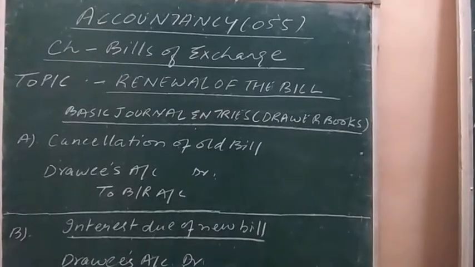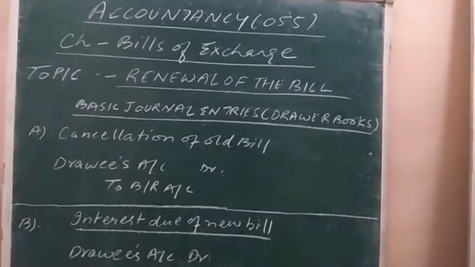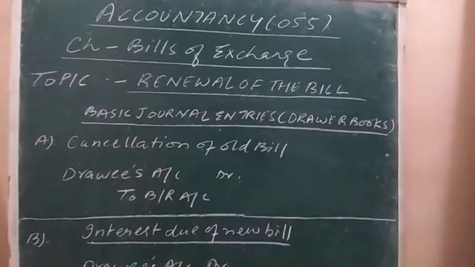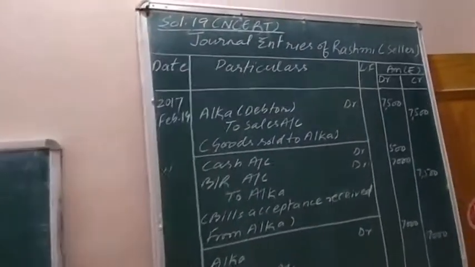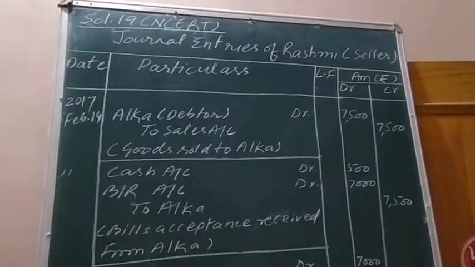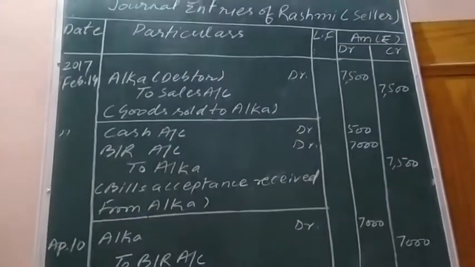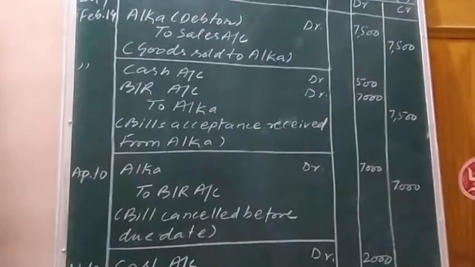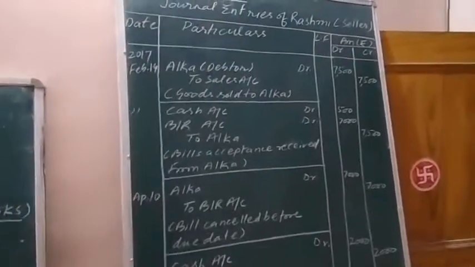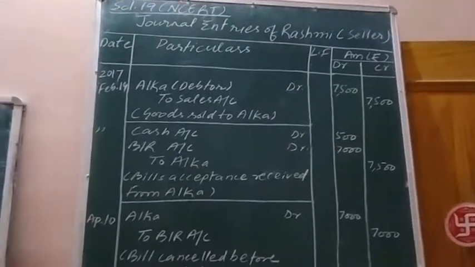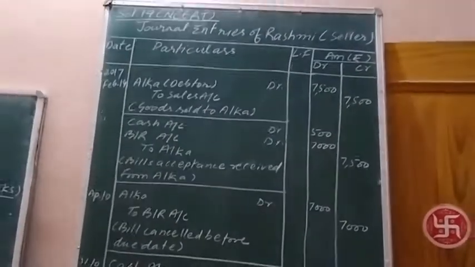Now, this topic will be explained with the help of question number 19 of NCERT. This question has been solved by me for you. So let us read out question number 19 of NCERT.